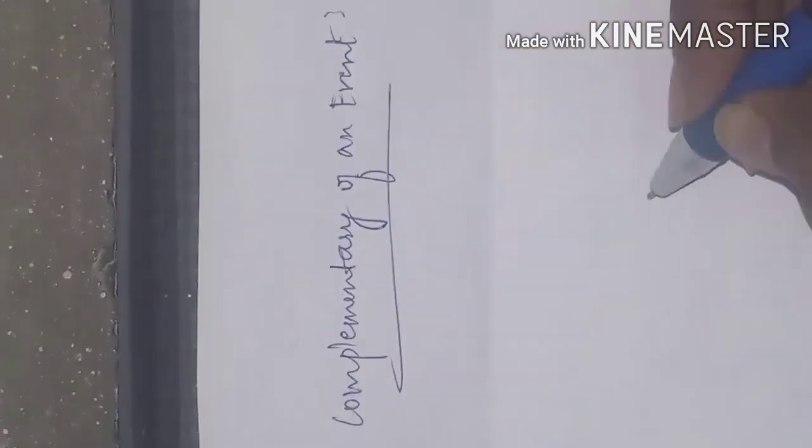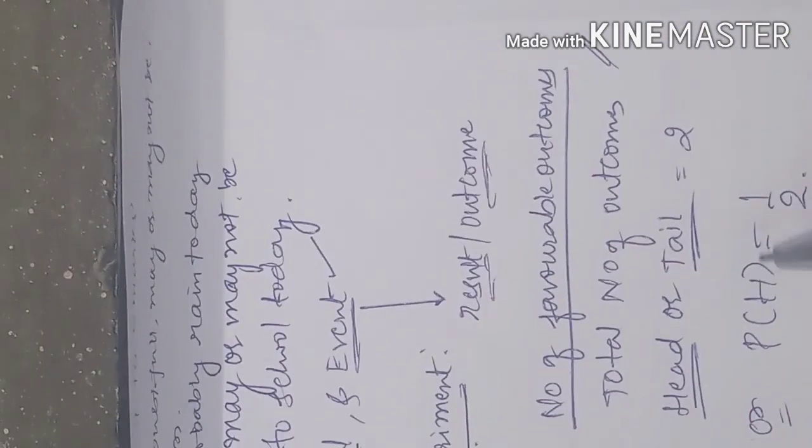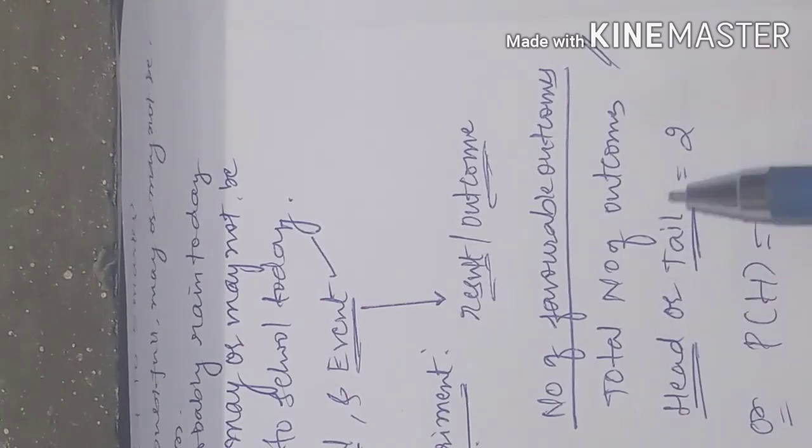I hope you understood about the probability of an event. Probability of an event means the number of favorable outcomes to the total number of outcomes. So complementary of an event means what?